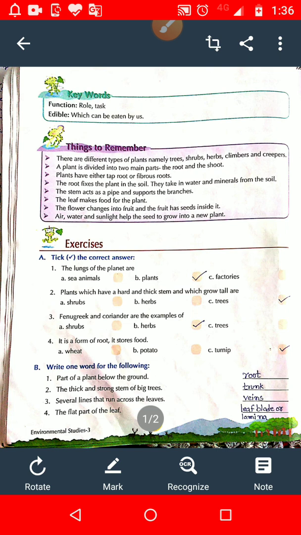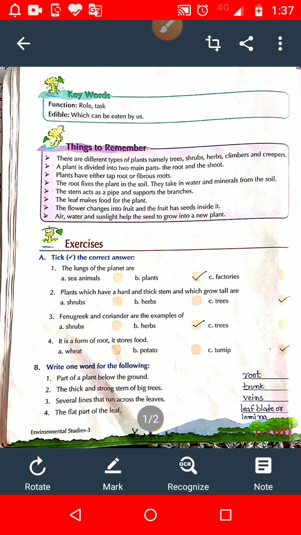Sea animals, are they the lungs of our planet? No, this answer is wrong. Factories are lungs of our planet? No, this answer is also wrong. So the right answer is option number B, plants.